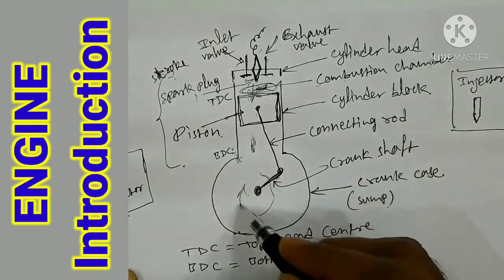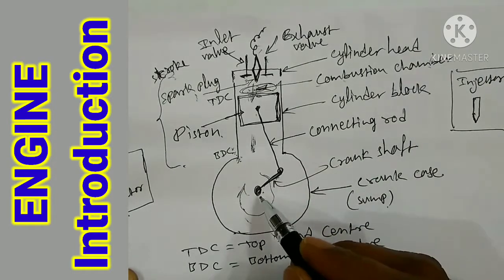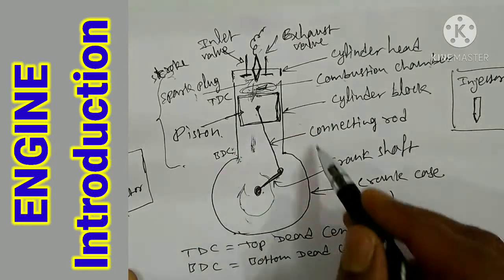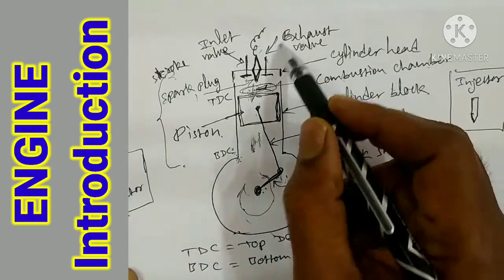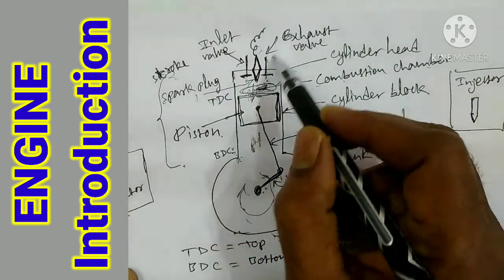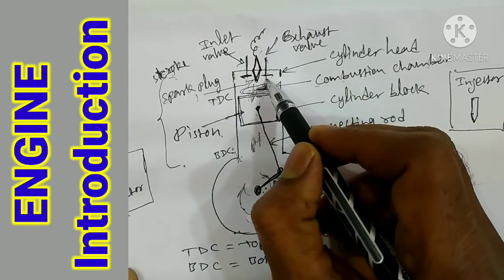This rotary motion is mechanical energy given to the vehicle, and due to that the vehicle will move. This is the function of the IC engine. This is the exhaust valve, which is used to let the burned gases escape outside.